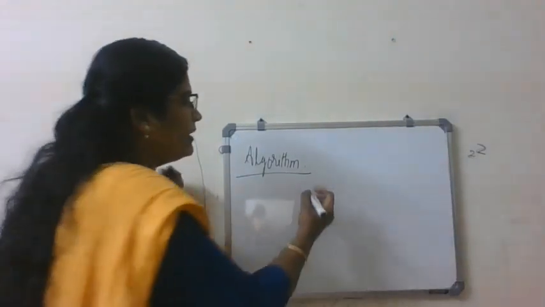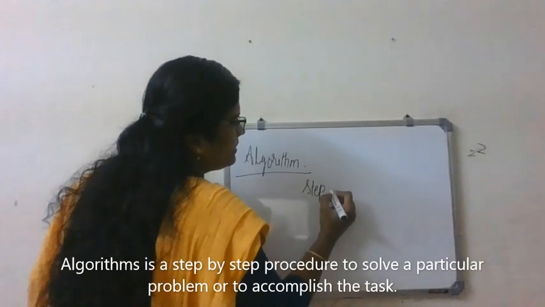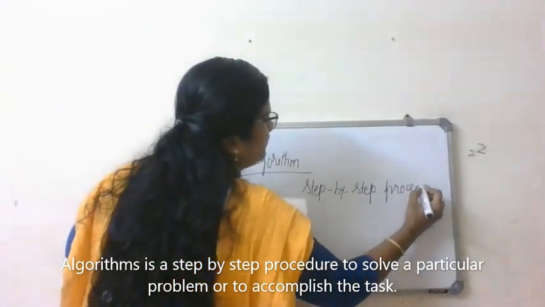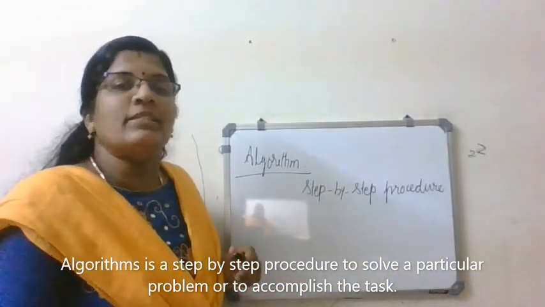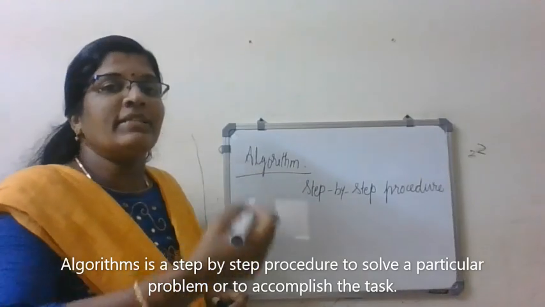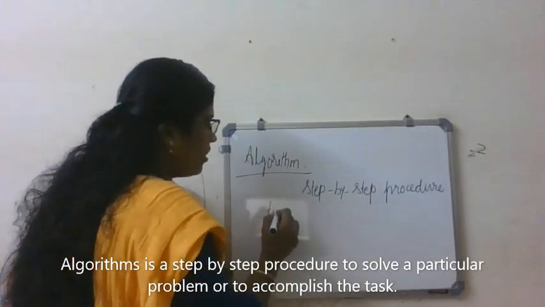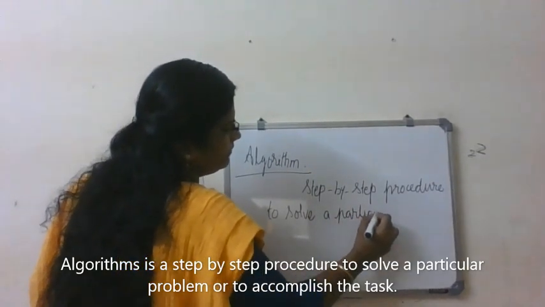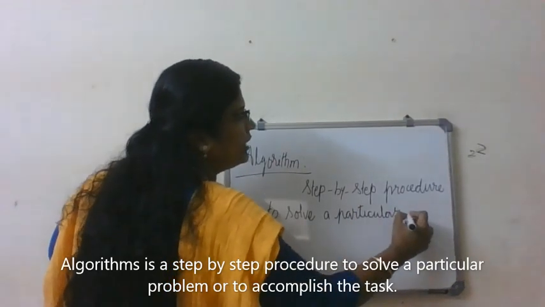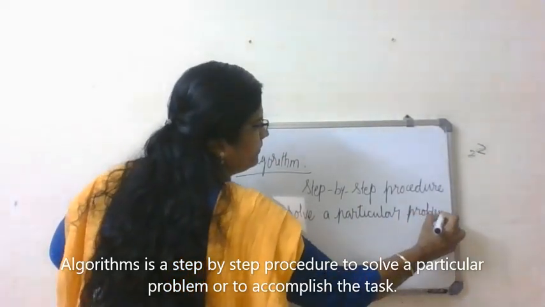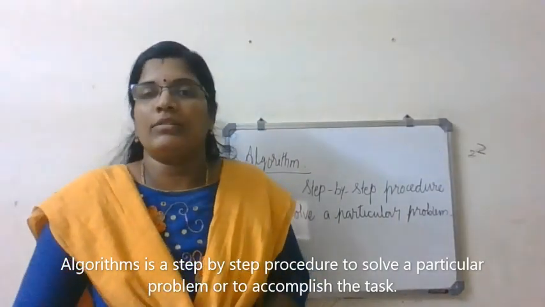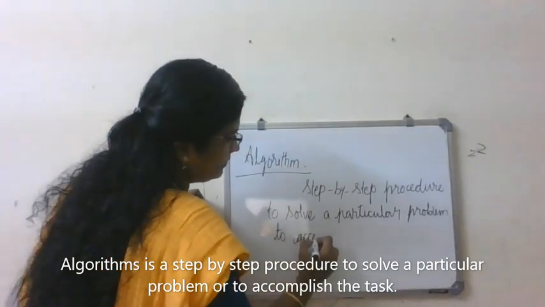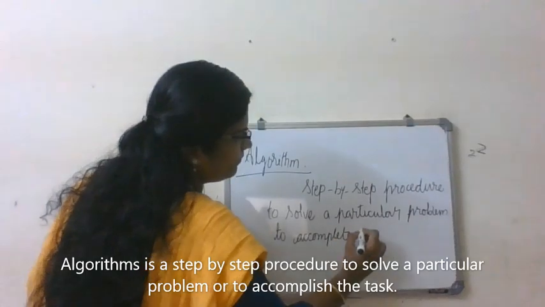Algorithm. So what is meant by algorithm? It's a step by step procedure. Procedure means you can call it a method. A step by step procedure or method to solve a particular problem, to complete a task.